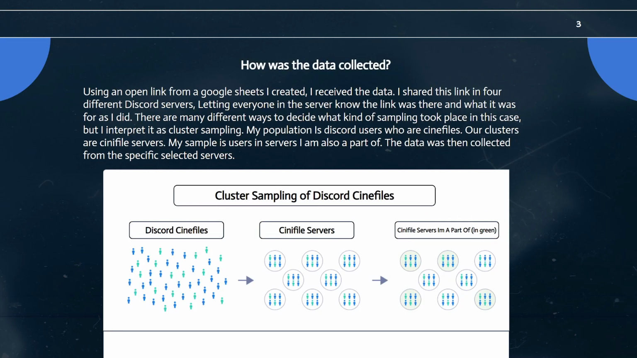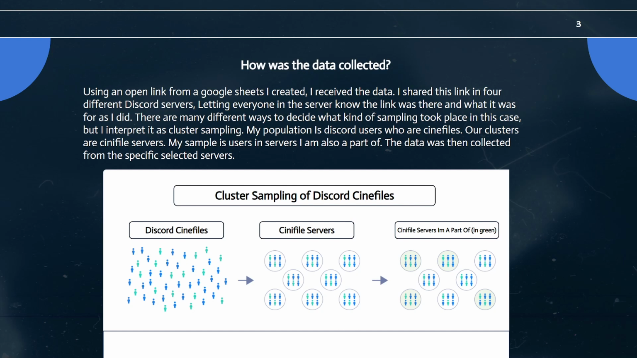So how is the data collected? Using an open link from Google Sheets, I created my little survey. I sent that out into 4 different Discord servers. I let everyone in the servers know what the link was, why it was there, and what I needed it for.